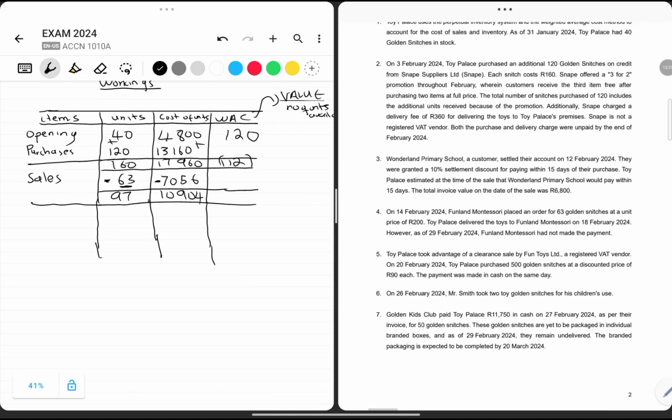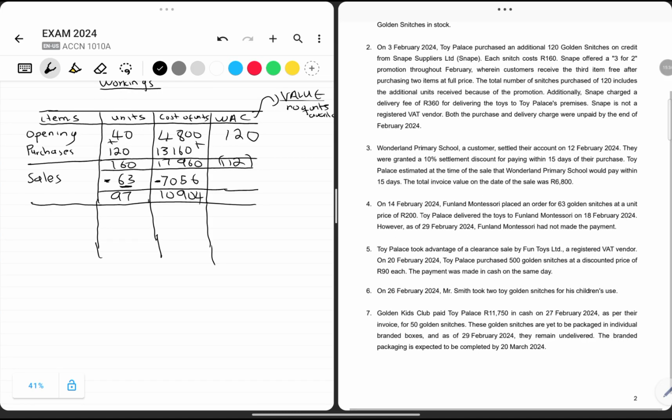Now, continuing to point number 5, Toy Palace took advantage of a clearance sale by Fan Toys Ltd, a registered VAT vendor. Keynote, a registered VAT vendor. On the 20th of February 2024, Toy Palace purchased 500 golden snitches at a discount price of 90 rand each. The payment was made in cash on the same day. So we bought goods, and because they were sold at a discounted price, the number of units available in our business will be increasing.